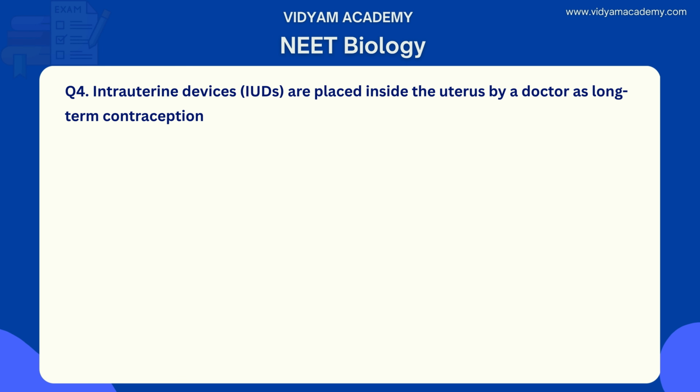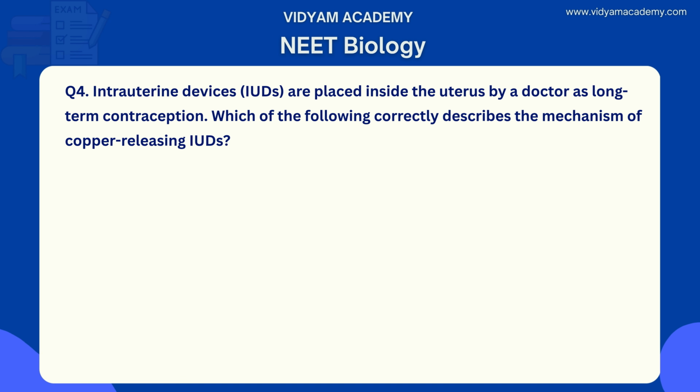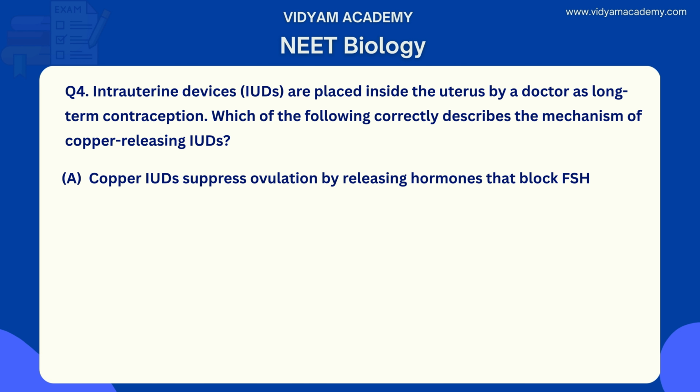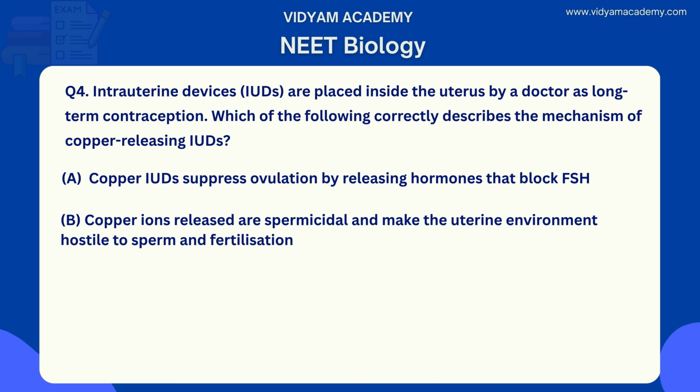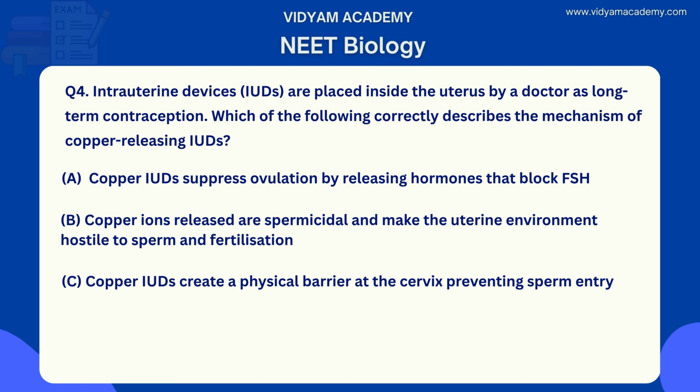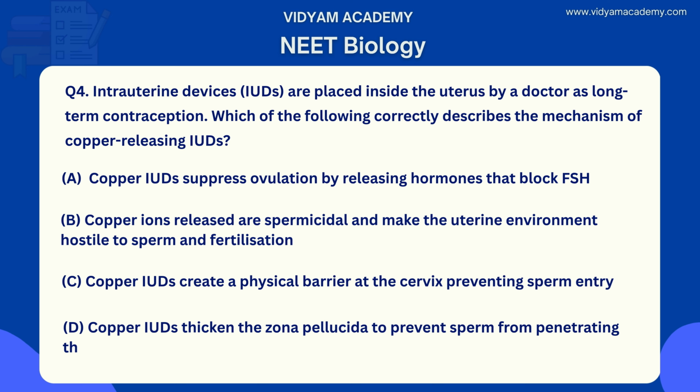Intrauterine devices, IUDs, are placed inside the uterus by a doctor as a long-term contraception. Which of the following correctly describes the mechanism of copper-releasing IUDs? Option A, copper IUDs suppress ovulation by releasing hormones that block FSH. Option B, copper ions released are spermicidal and make the uterine environment hostile to sperm and fertilization. Option C, copper IUDs create a physical barrier at the cervix preventing sperm entry. Option D, copper IUDs thicken the zona pellucida to prevent sperm from penetrating the egg.